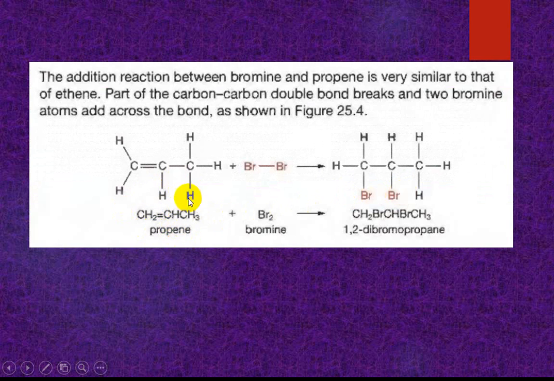Propene also reacts: this is the double bond, one bond breaks, and two bromines are added to this carbon and this carbon. The name of this compound is 1,2-dibromopropane.